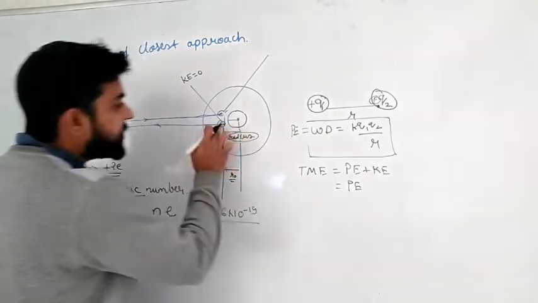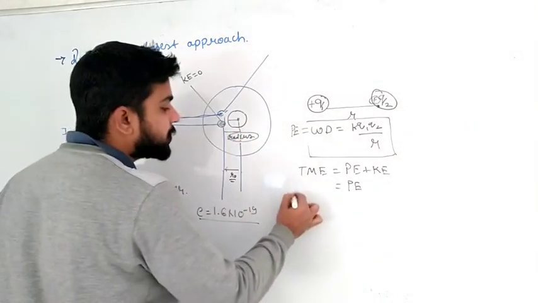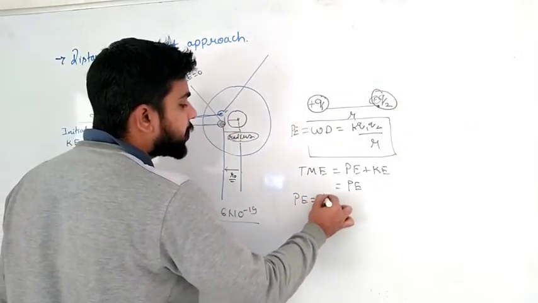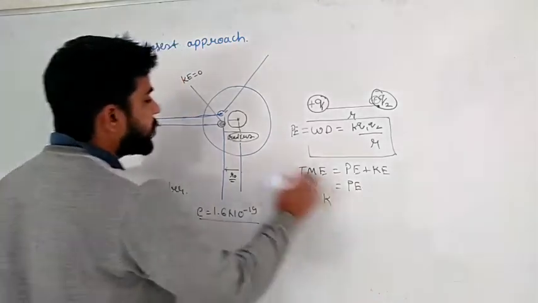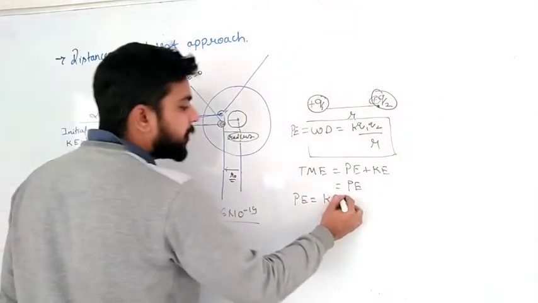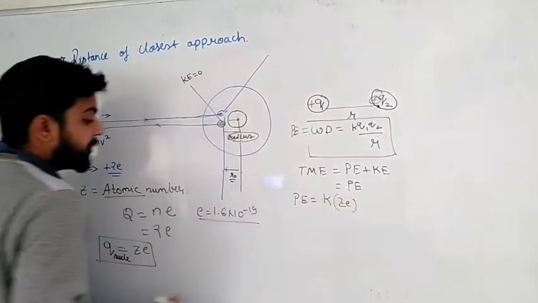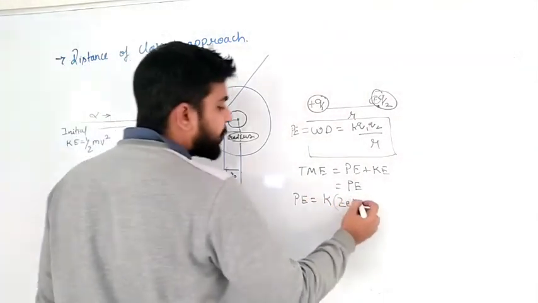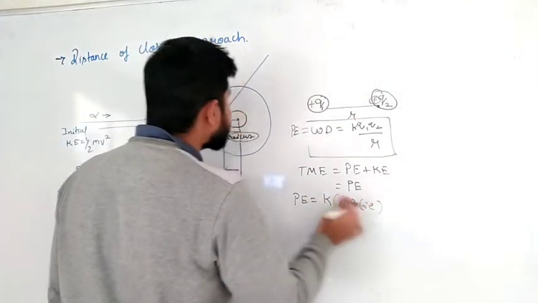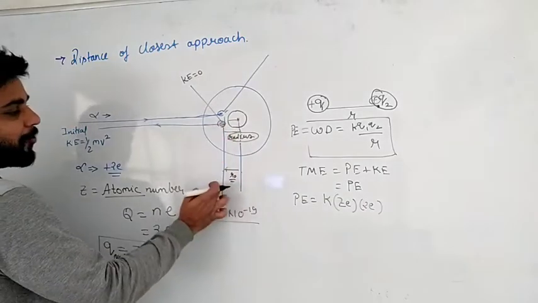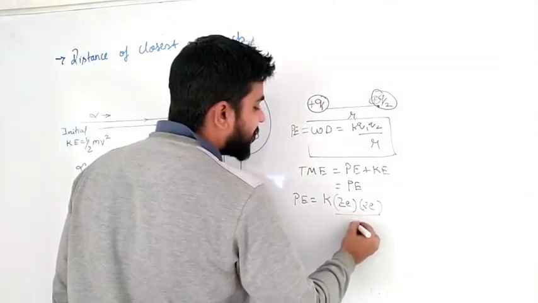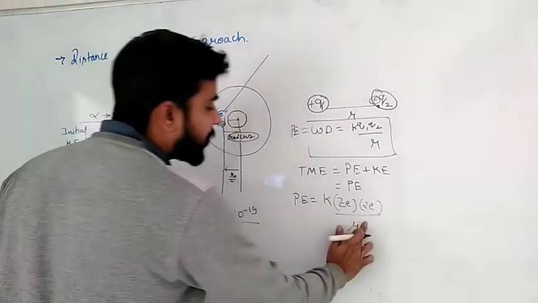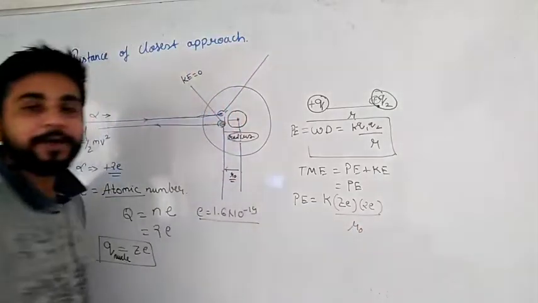The potential energy PE will be equal to k. What is Q1? Ze. What is Q2, the charge on our alpha particle? 2e. What is the distance from here to here? r naught. So PE is k Q1 Q2 by r.